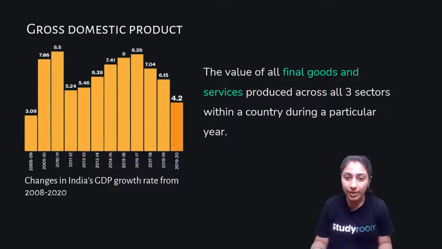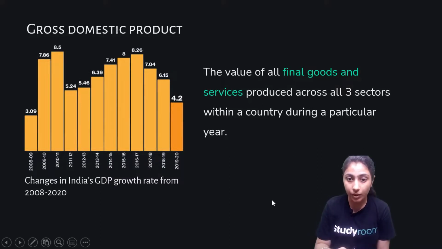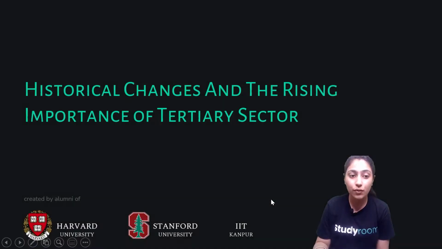So now it's giving us a definition of GDP, so that if someone asks you what a GDP is, you can clearly state that it's the value of all the final goods and services that are produced across all the three sectors, primary, secondary, and tertiary, in a country in a particular year. So, this is what the definition of GDP says.